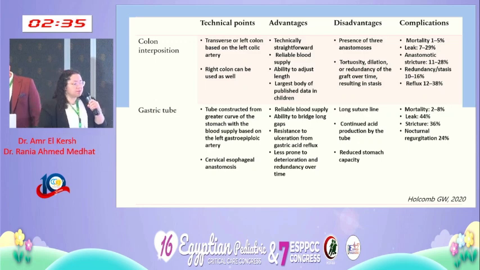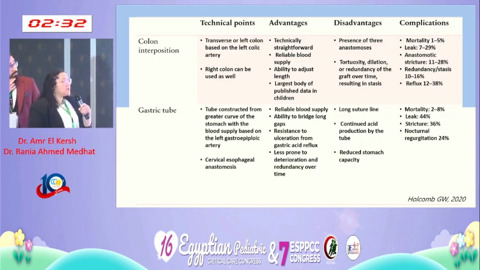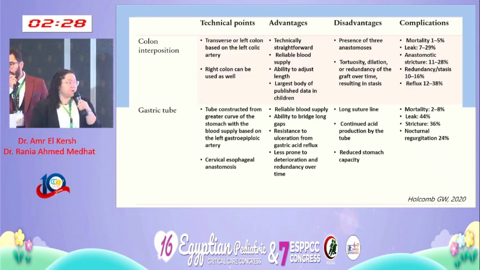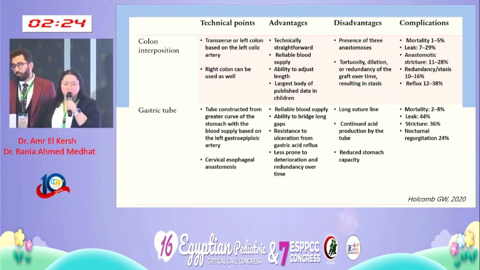So what are the advantages and disadvantages quickly of each? A colon interposition is a straightforward procedure. It has a reliable blood supply. We can adjust the length as much as we want, and also it is the most commonly used in children, so we have the largest published studies about it in the literature.